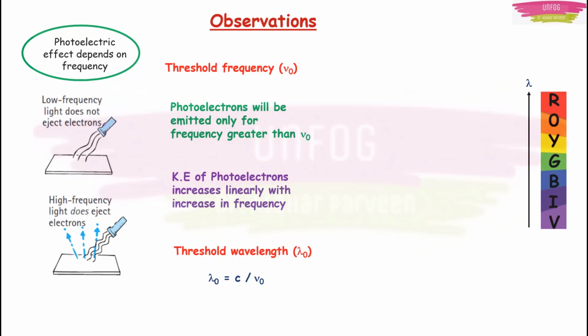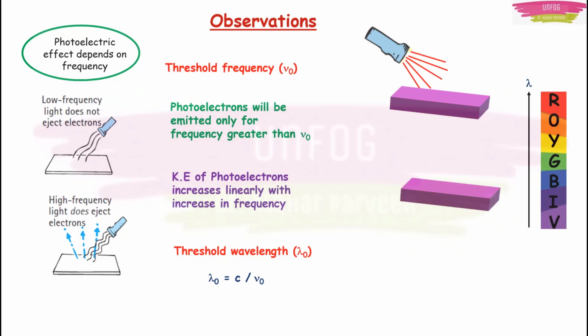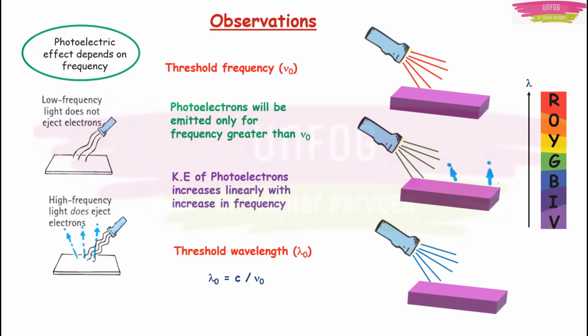See, for example, here I have a metal block and I am putting red light on it. Red light has high wavelength, low frequency, so no photoelectrons, isn't it? Now if I incident a little bit lower wavelength light, that is green maybe, I will have photoelectrons because green has higher frequency. Now the highest frequency light, that is the blue color, then I will have electrons which have more kinetic energy.